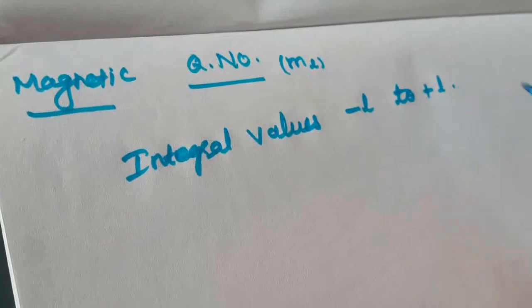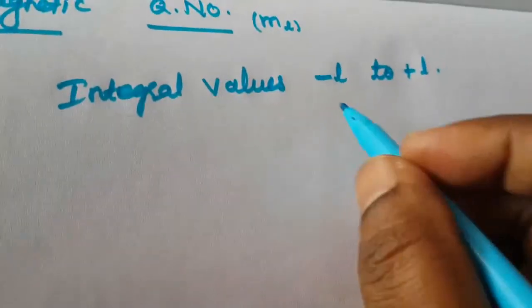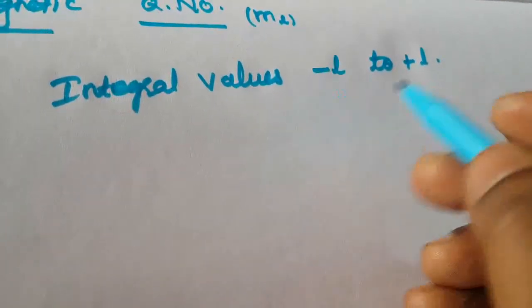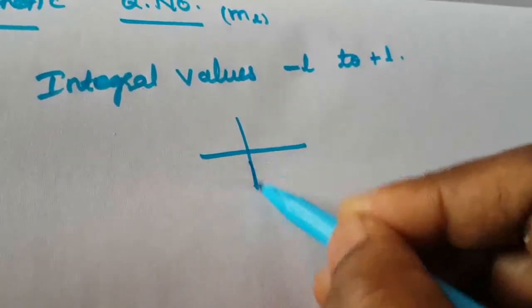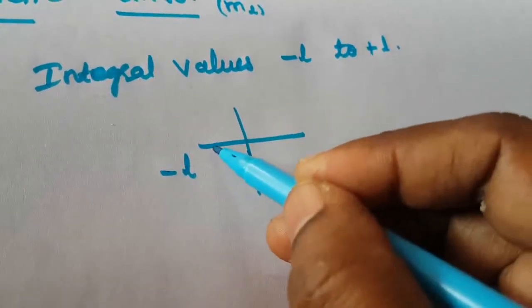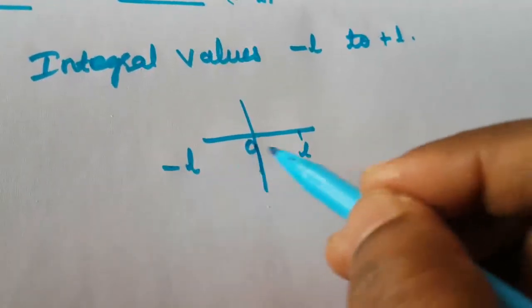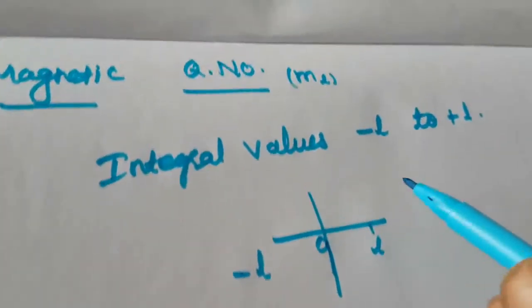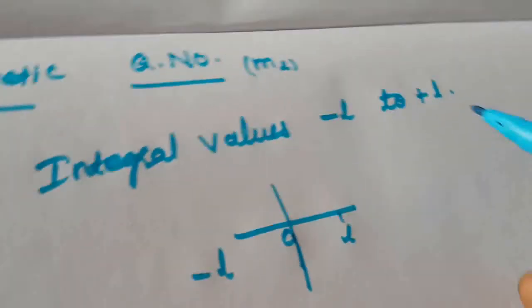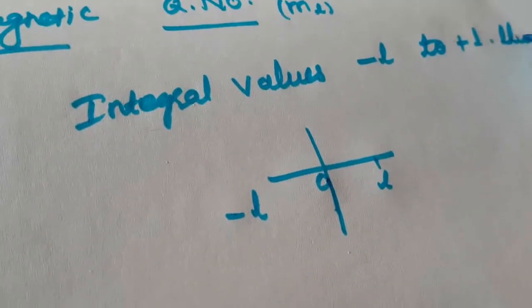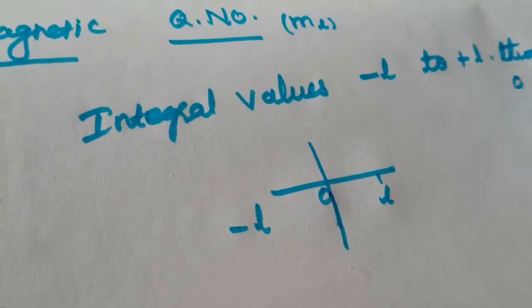That includes the 0 value also. It starts from minus L, then 0, then L. So there are minus values and plus values. Those are the integral values. They exist from minus L to plus L through 0.